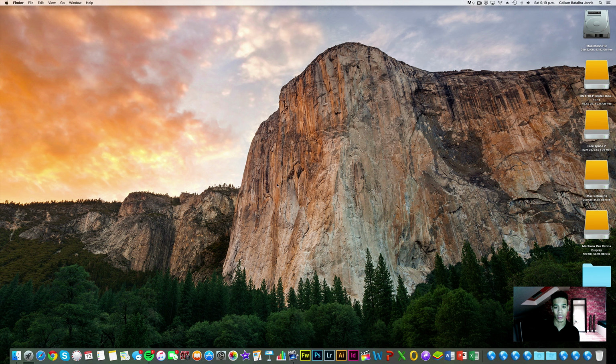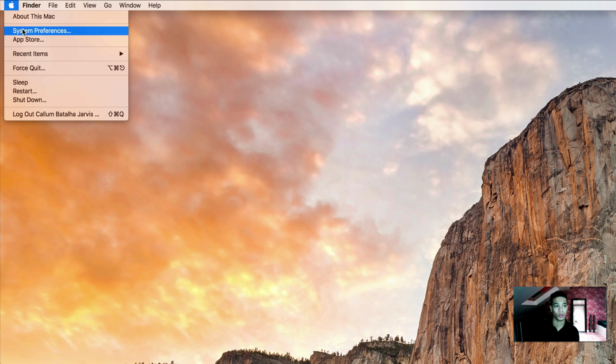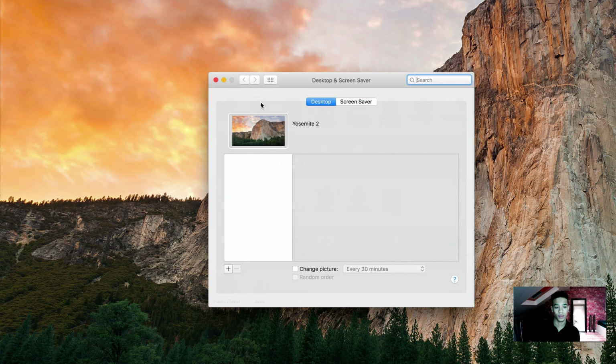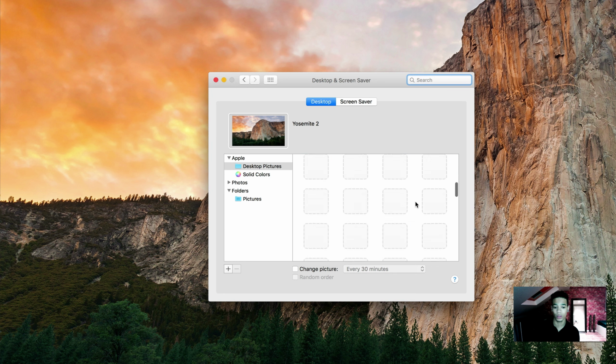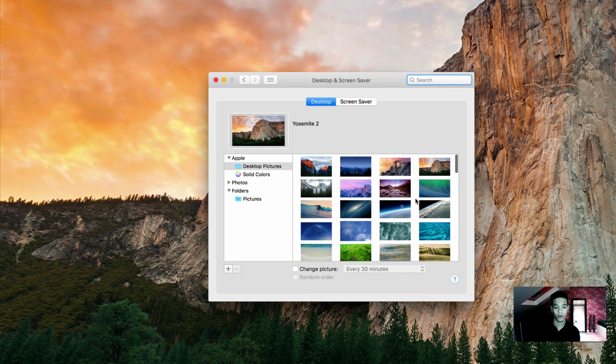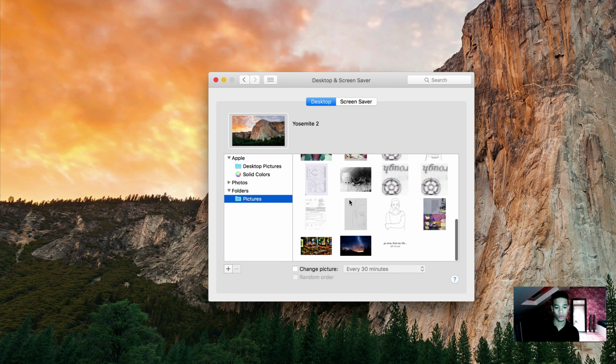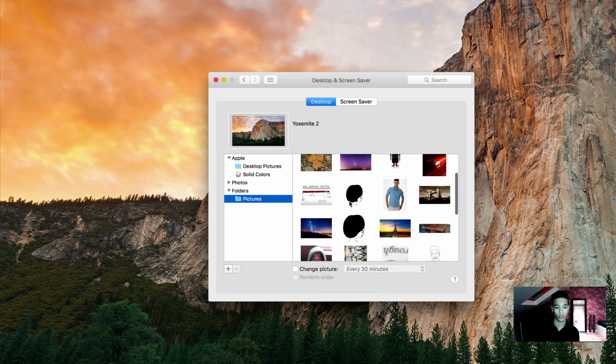So the easiest way to do that is to simply go to the Apple logo, System Preferences, Desktop and Screensaver, and you can select from the many photos they have here, or if you have some in your pictures folder, you can select from one of those. So that's exactly what I'm going to do now.